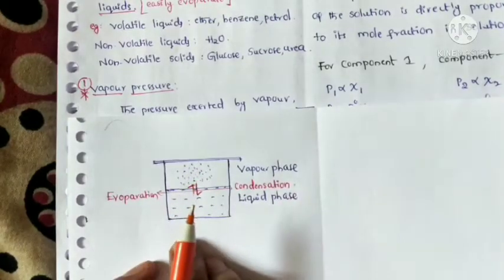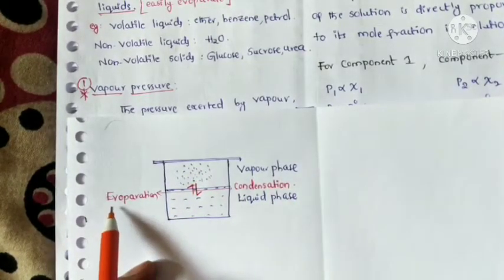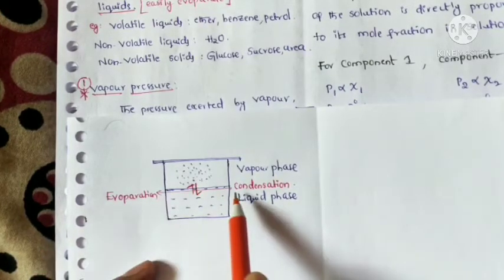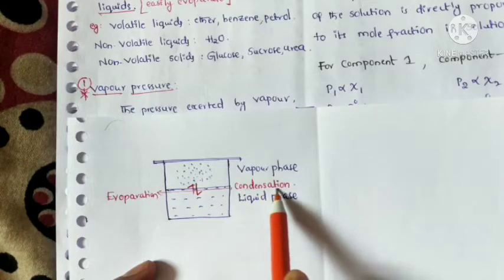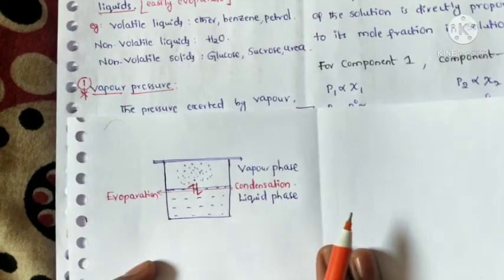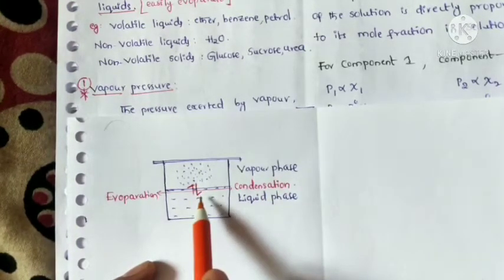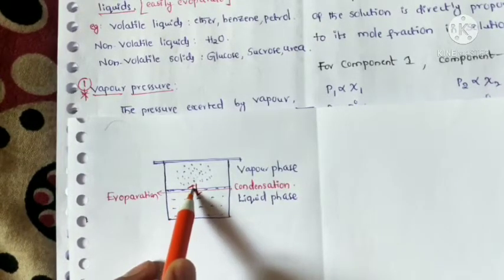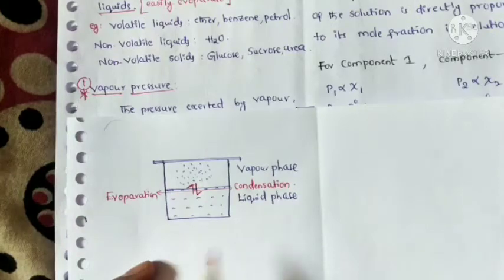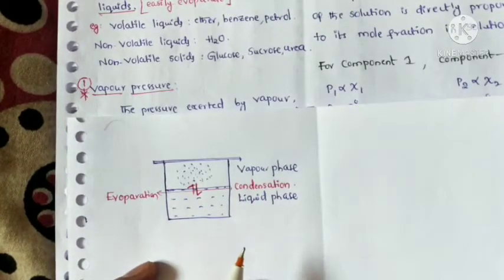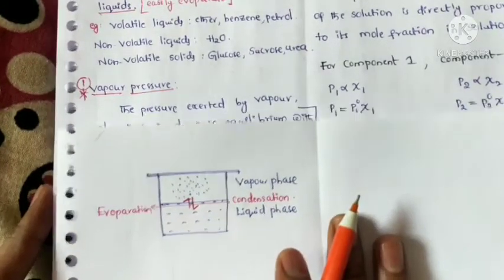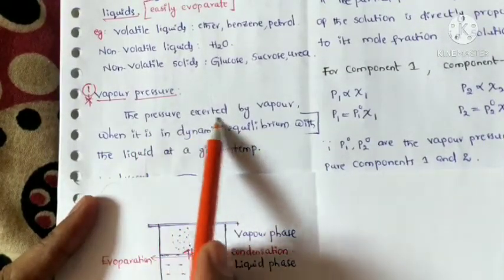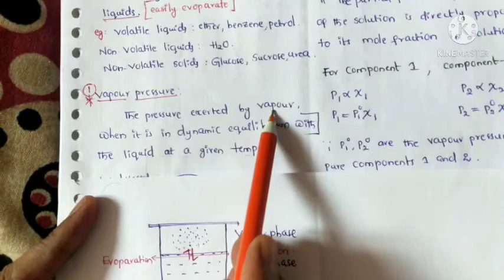At a certain stage, the rate of evaporation is exactly equal to the rate of condensation. At this stage, the vapor exerts some pressure, which is called vapor pressure. So once again, let me repeat the definition. What is the definition here? The pressure exerted by vapor.